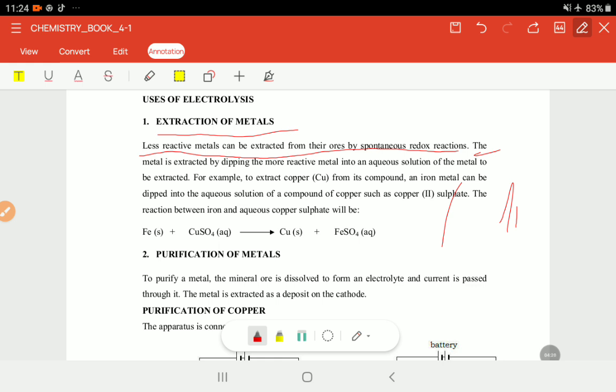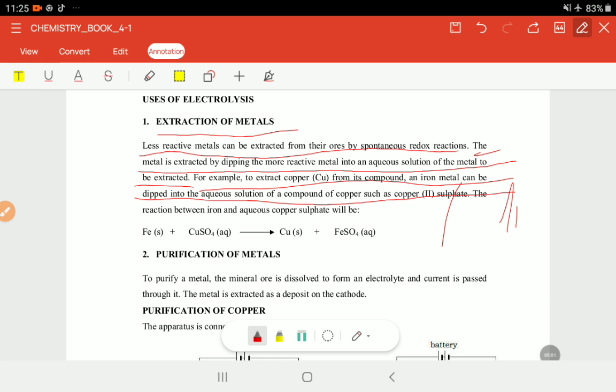Okay, so the metal is extracted by dipping a more reactive metal into the aqueous solution of the metal. That's what we've just looked at. For example, in the case of copper, from its compound we use iron because iron is more reactive, and iron is dipped in the copper sulfate, and because of that there is a displacement reaction. And at the same time we know with electrolysis copper is favored as compared to hydrogen and will be forming copper on the cathode.